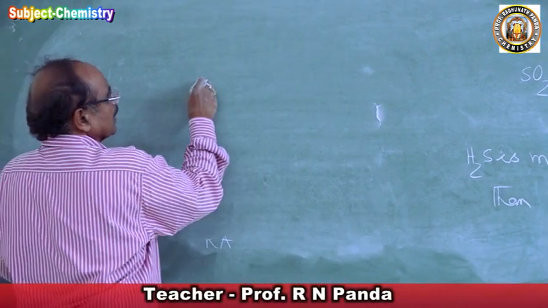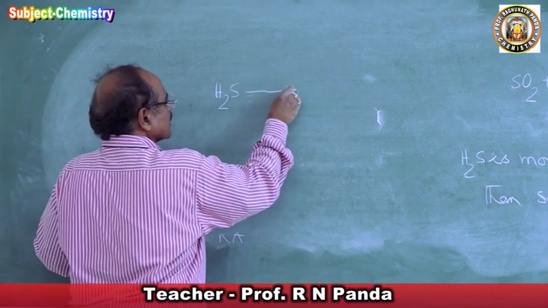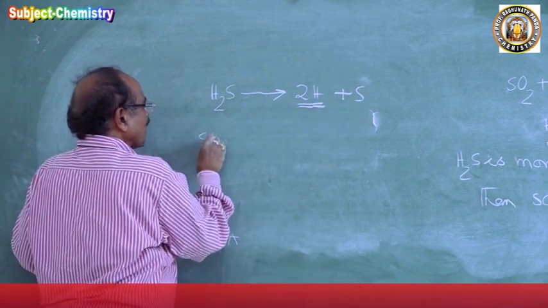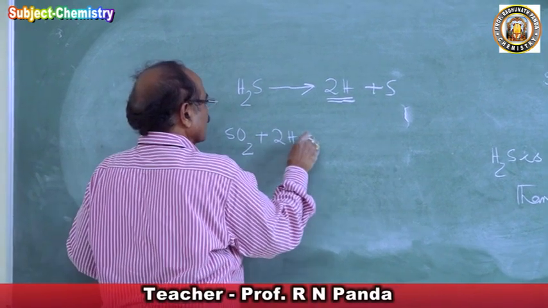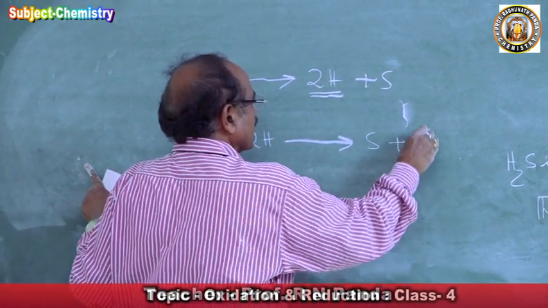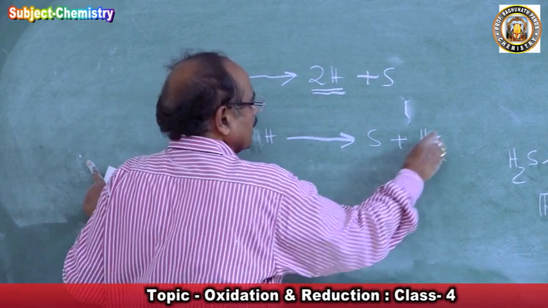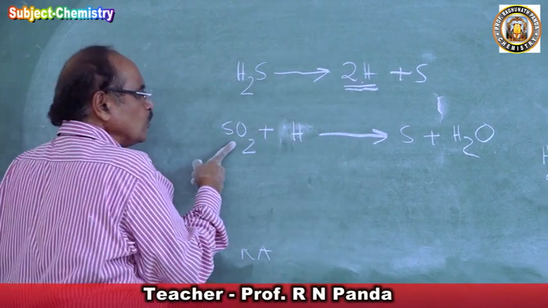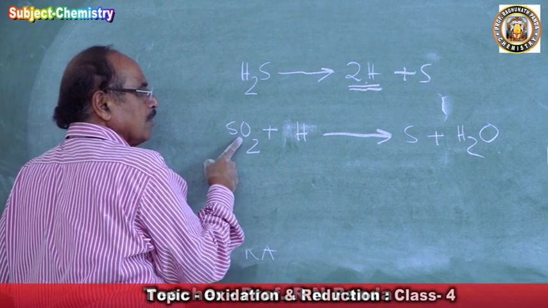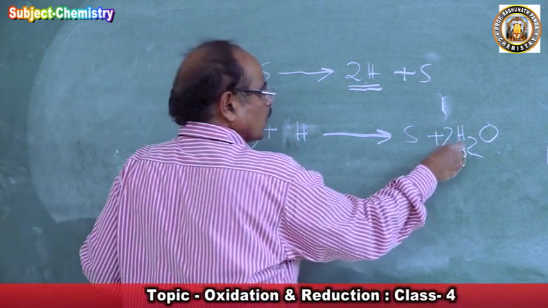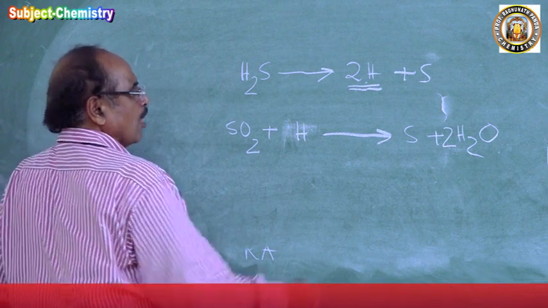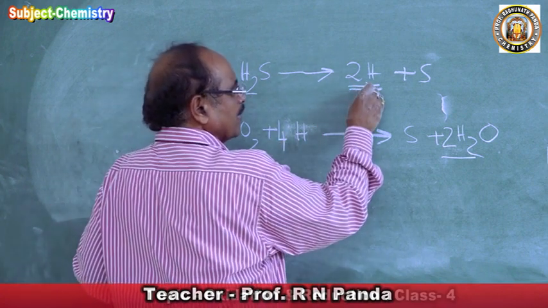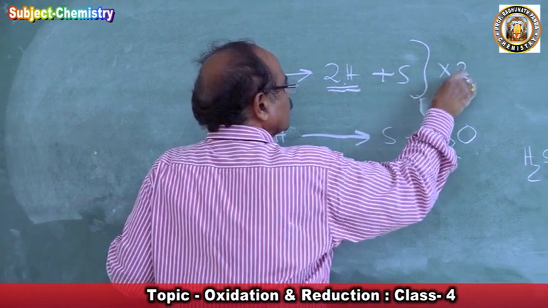So H2S produces 2 nascent hydrogen and sulfur, and these 2 nascent hydrogen come out. You have sulfur dioxide plus 2H, and this will form sulfur plus water. This hydrogen which is produced will reduce sulfur dioxide. So how many oxygen are here? 2 oxygen. So you have 2 hydrogen balanced. How many hydrogen here? 4 hydrogen. So how many hydrogen coming out? 2 hydrogen. So you will multiply by 2.